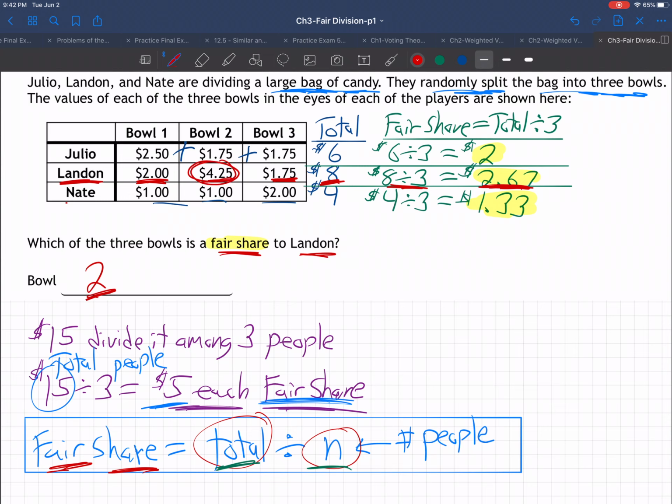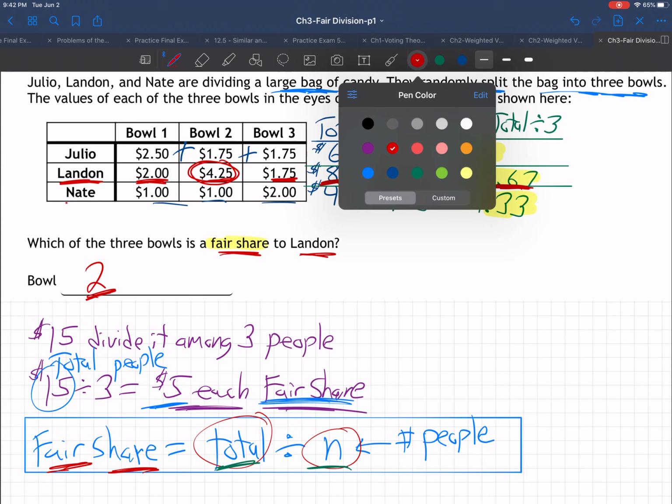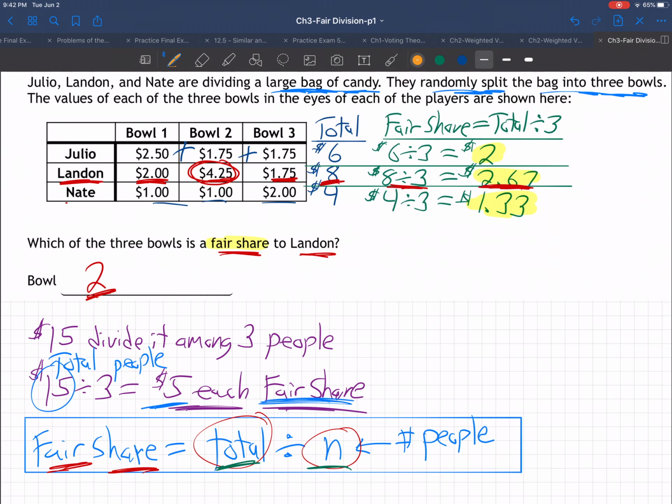So that's all they're asking about in this problem, but let's go on and finish the rest. What about for Julio? Which ones are fair shares for Julio? Julio thought the total value of all the candy was $6, divided by 3 people. $2 or more is a fair share to Julio. So that would be bowl number 1 only. In Julio's eyes, only bowl number 1 is a fair share.